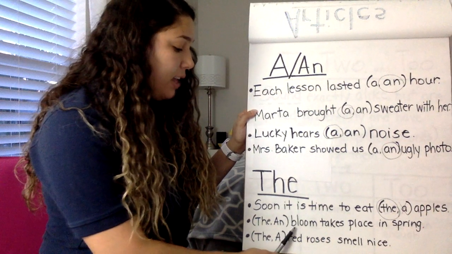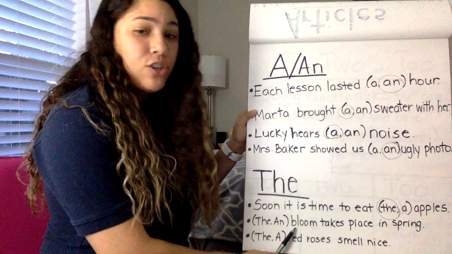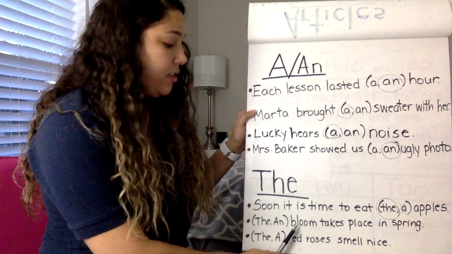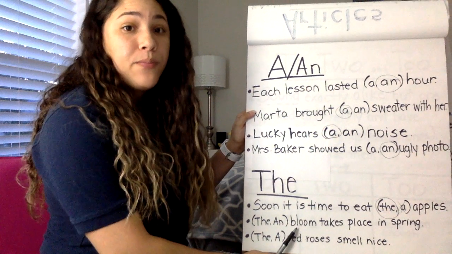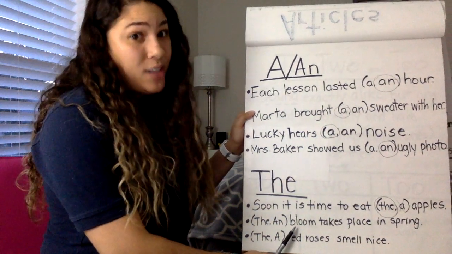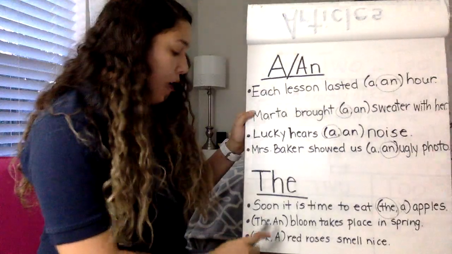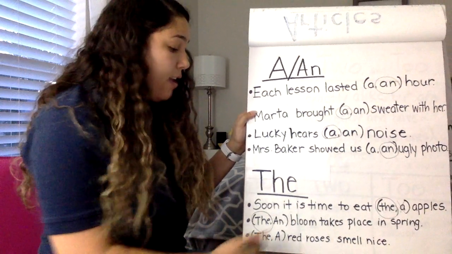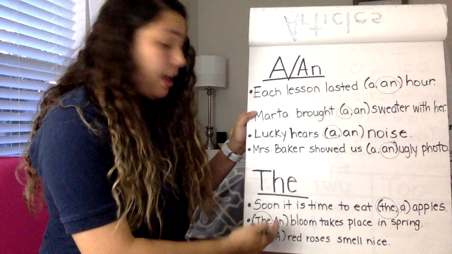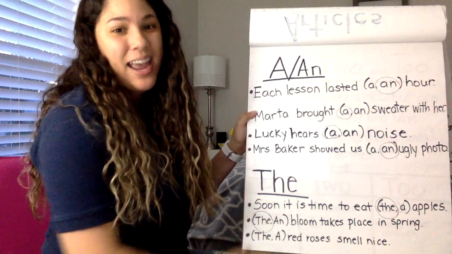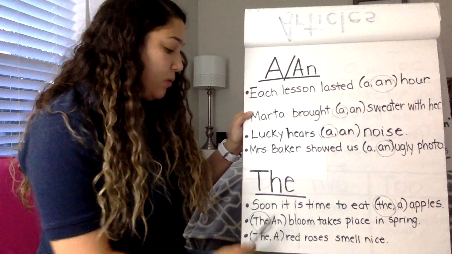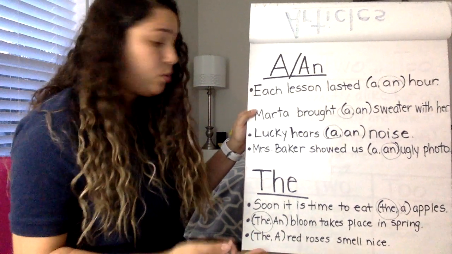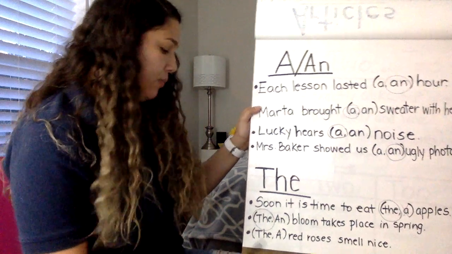So now we have to think. Does this start with a consonant or a vowel sound? Because an can only work if this is a vowel sound. Well, it's not a vowel sound, it's a consonant. B is a consonant, so the answer has to be the. So that's a case where it could be either one, except it can't because an has its special rule. If this was a, it could have worked, but then you have to decide which one sounds better, which one makes more sense in the sentence.